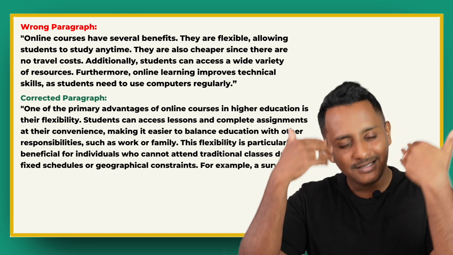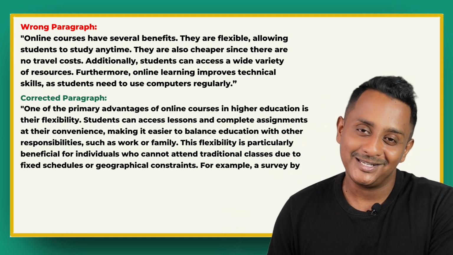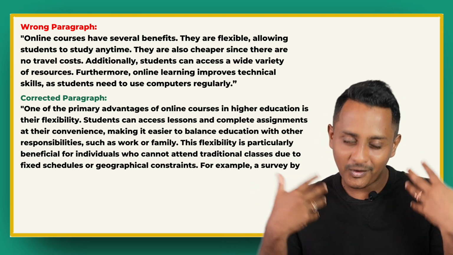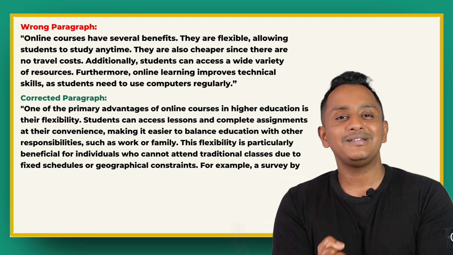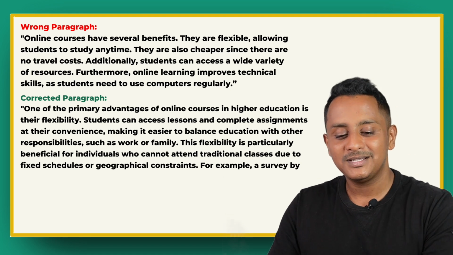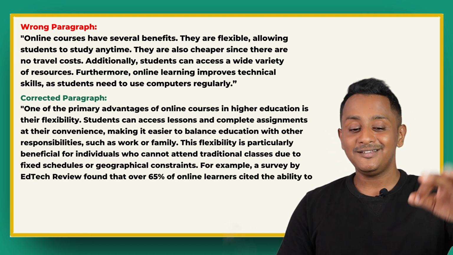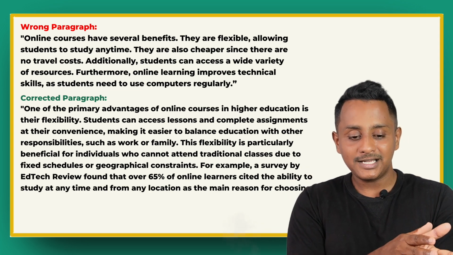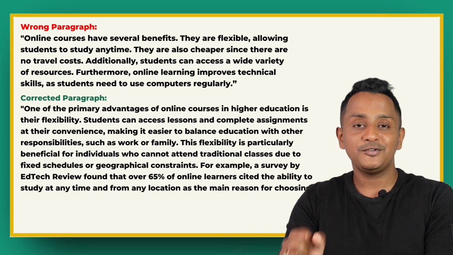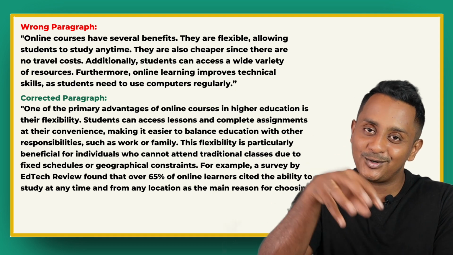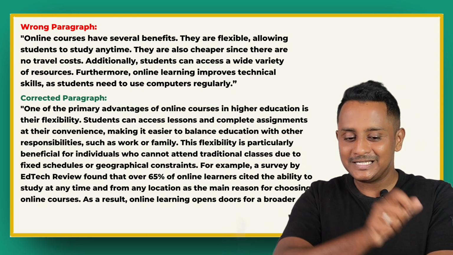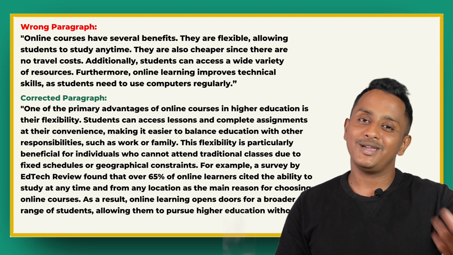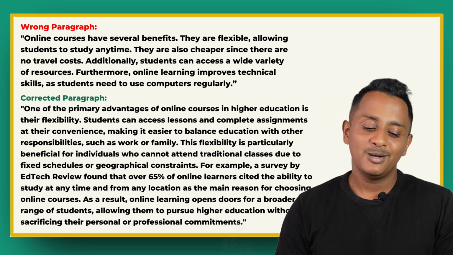For example, still continuing talking about flexibility. Nakul, are you sure? Is this the right way? This is the way. This is why many of our students are getting that minimum 7 in writing very easily. For example, a survey by a tech review found that over 65% of online learners cited the ability to study at any time and from any location as the main reason for choosing online courses, meaning I'm still talking about flexibility. As a result, online learning opens doors for a broader range of students, allowing them to pursue higher education without sacrificing their personal or professional commitments.